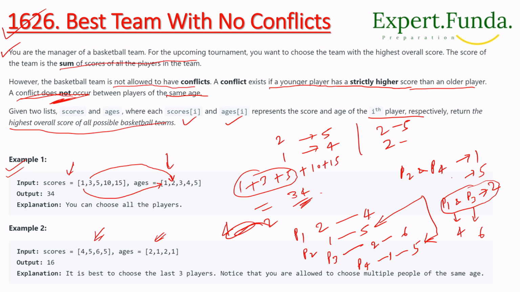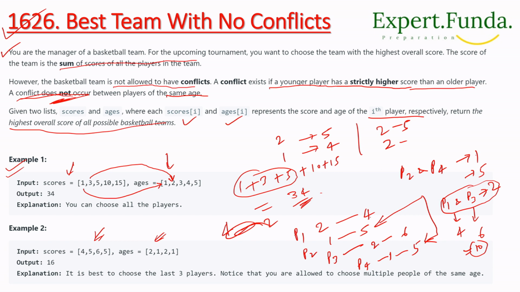So what we will do is choose these two, 4 and 6, which is 10. We already have a score of 10. Now if we choose from P1 and P4, there is a conflict.